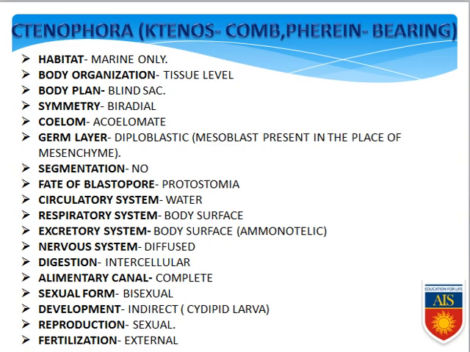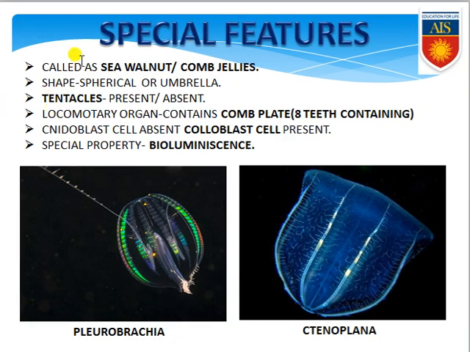Next, special features are also present. They are commonly known as sea walnut or comb jellies. Next, the shape: they are spherical or umbrella shaped. Tentacles are present or absent: in some organisms they are present, in some they are absent. The locomotory organ contains comb plates, which are eight teeth containing structures. Nidoblast cells are absent, and in place of nidoblast cells they have colloblast cells. And a special property is bioluminescence, that means during the night time they can emit light, they can show fluorescence. For that reason this is commonly known as bioluminescence.